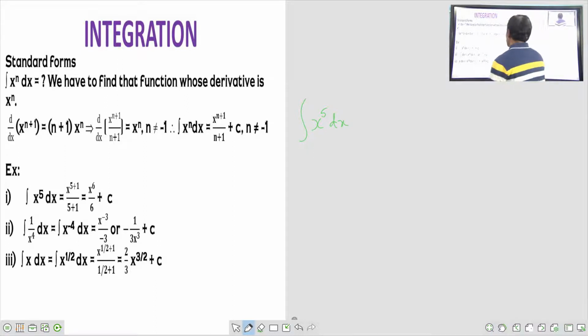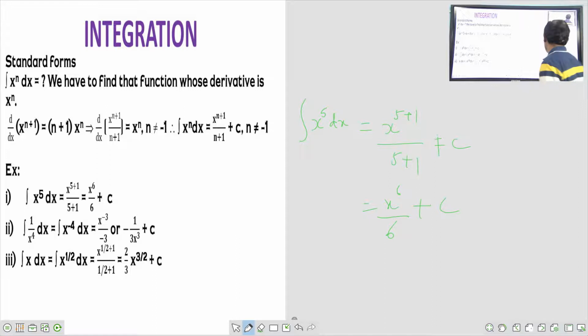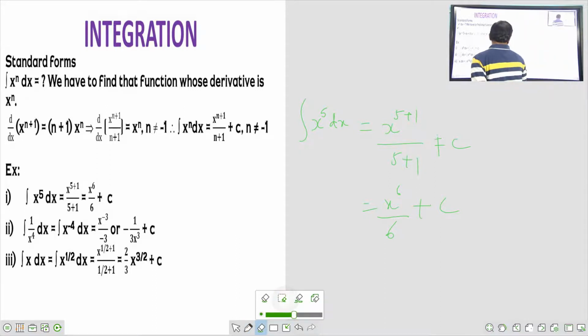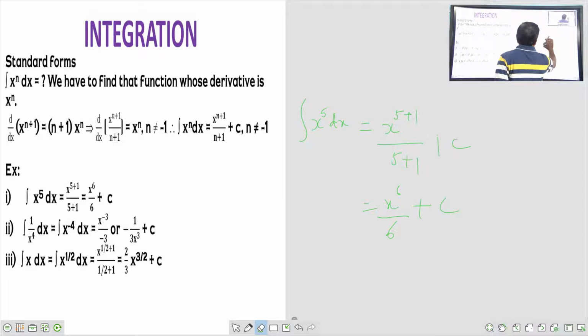It is in the form of x to the power of n, so it is x to the power of n plus 1 by n plus 1, and then plus c will come in. So x to the power of 6 by 6 plus c.